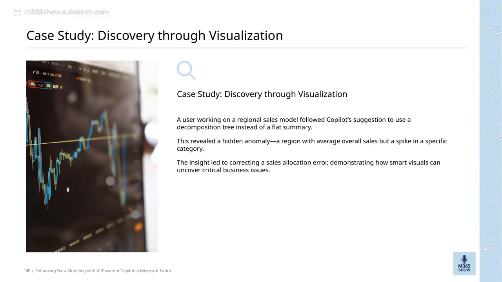Thanks to this smart visual, the user was able to identify and correct a sales allocation error. This example really highlights how powerful visual tools are. They can uncover key business issues that might be hidden in plain sight. It's a perfect demonstration of how AI-powered visualization enhances our data modeling and decision-making process.